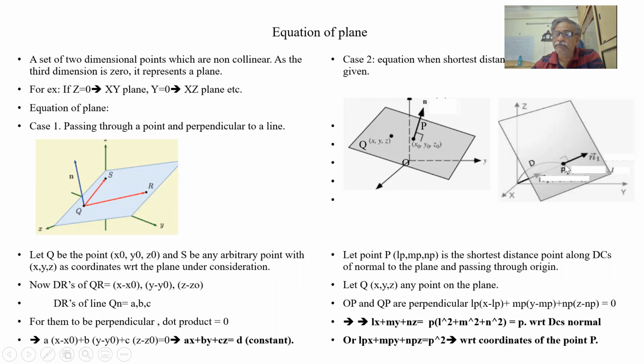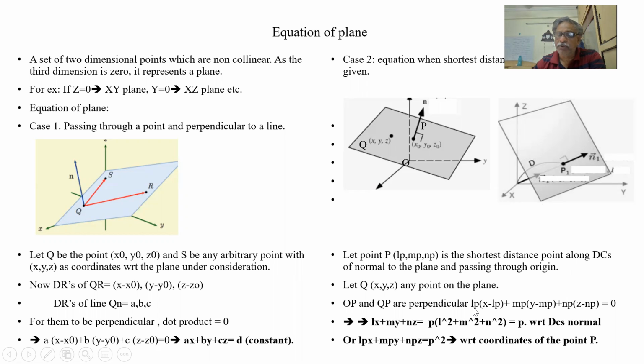So what are the coordinates of P? L into p, M into p, N into p. So this is the coordinate of the point P, and this point P is on the plane. And the normal we have is L, M, N. Any point you take, x, the direction ratios are x minus Lp, y minus Mp, z minus Np. These are the direction ratios of the line on the plane.